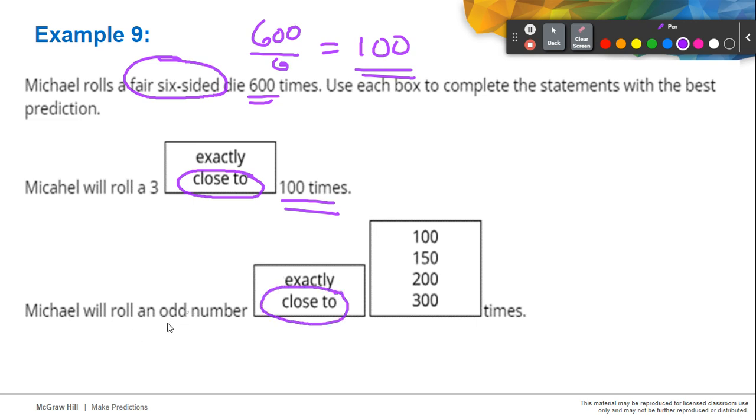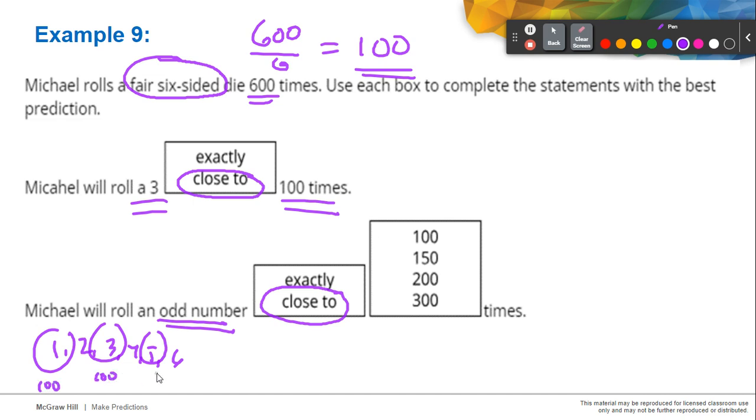Out of 1, 2, 3, 4, 5, and 6, we have three odd numbers: 1, 3, and 5. Every odd number will be close to 100, like this 3. So 100 plus 100 plus 100, we can say that Michael will roll an odd number close to 300 times, which is half of the 600 for this experiment.